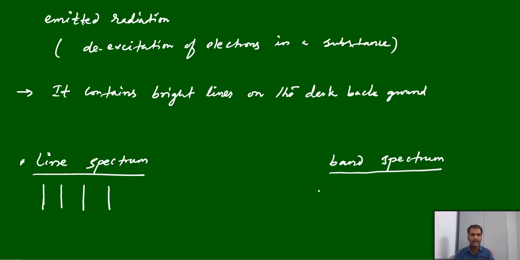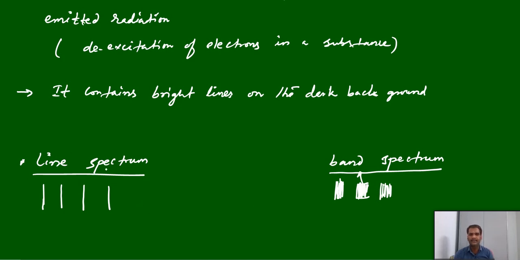But in case of band spectrum, sometimes the various lines merge with each other and form a band. Like this, we can see various bands in the spectrum, and that is called band spectrum.